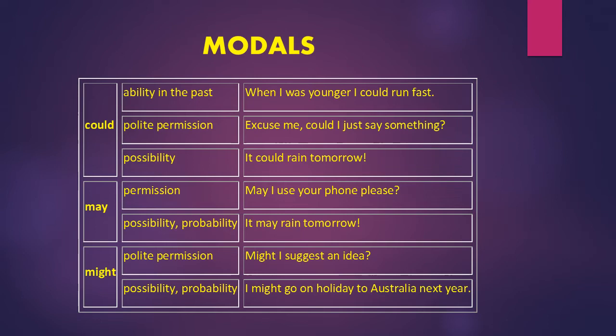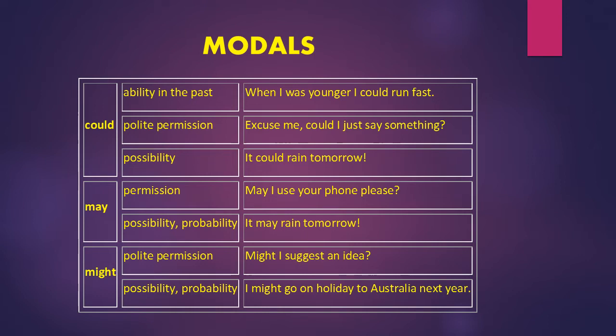Now comes could. Could is also used to express ability, but it is used to show the ability in the past. So it is the past form of the modal can. When I was younger, I could run fast. When I was 10 years old, I could ride a bike. So, ability which was there in the past.